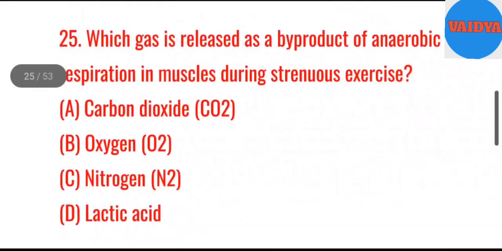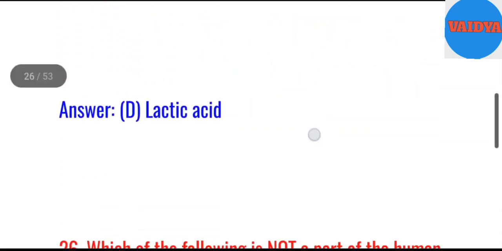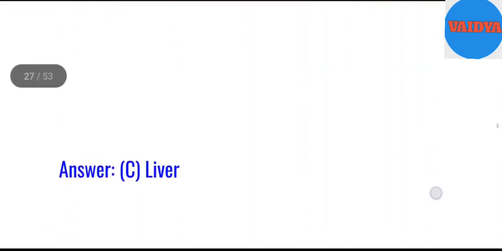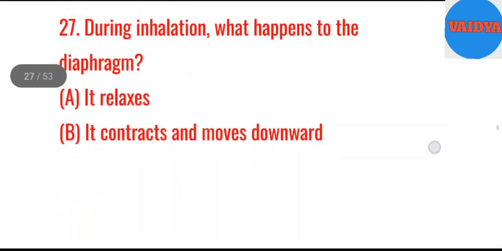25. Which gas is released as a byproduct of anaerobic respiration in muscles during strenuous exercise? A. Carbon dioxide, CO2. B. Oxygen, O2. C. Nitrogen, N2. D. Lactic acid. Answer. D. Lactic acid. 26. Which of the following is not a part of the human respiratory system? A. Trachea. B. Alveoli. C. Liver. D. Bronchi. Answer. C. Liver.